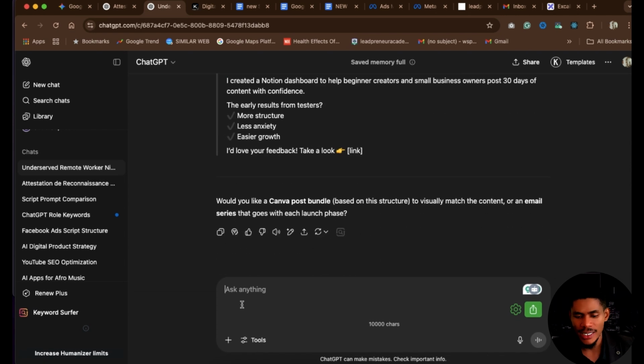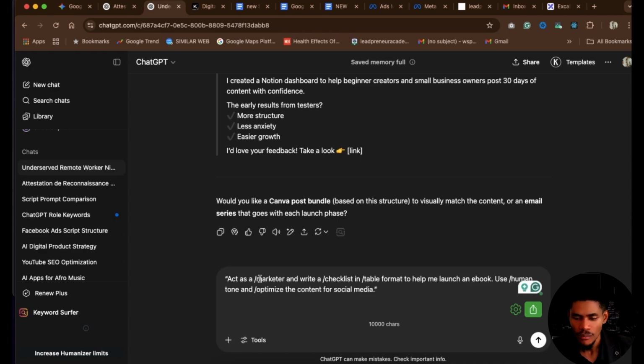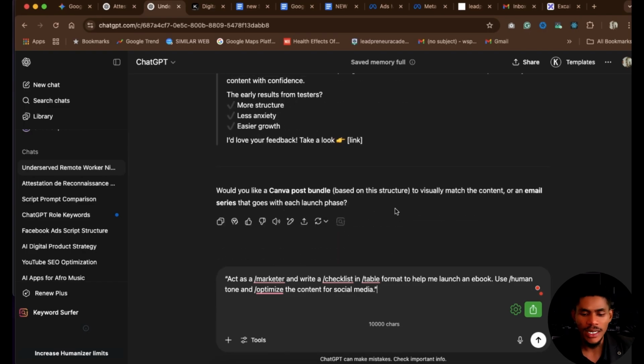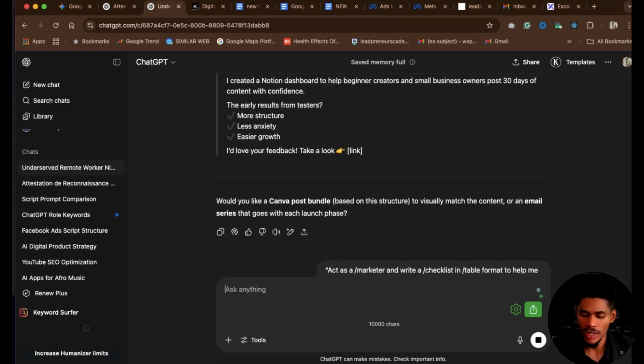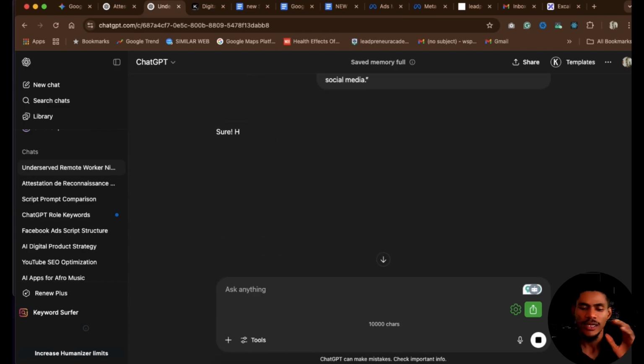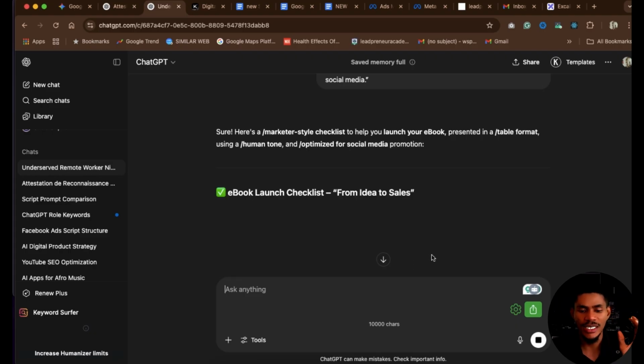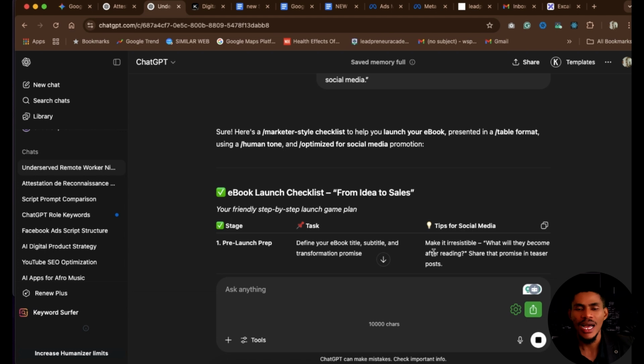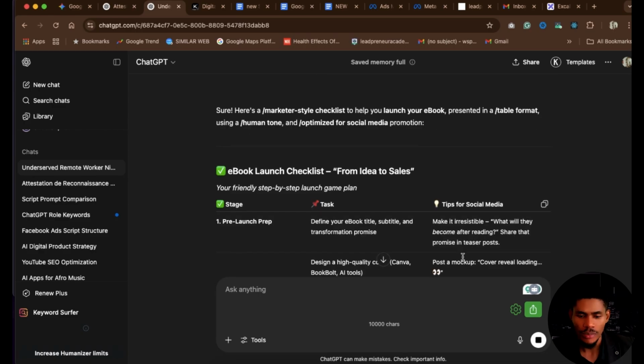So act like a marketer, write in a checklist table format. Help me launch an ebook. And what I'm talking about here is launching an ebook already, so everything fits in perfectly. So use human tone, and optimize for social media content. If I enter go, you will see the type of content that I will get. These are not normal content. These are content that are well defined and they are written in a more professional way than anything you've seen before. Look at the ebook launch checklist.